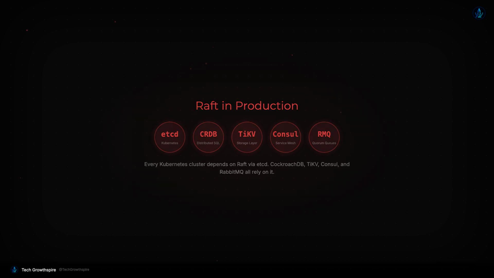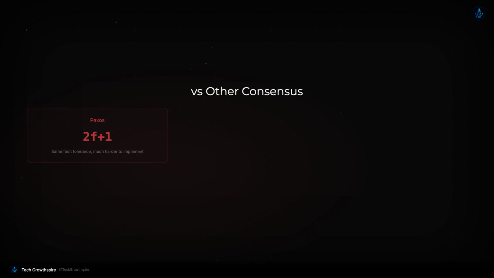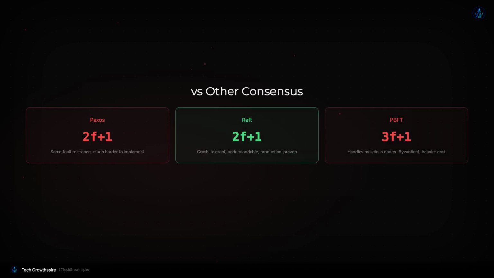Let's briefly compare Raft with other consensus approaches. Paxos is equivalent to Raft in terms of fault tolerance and performance, but significantly harder to understand and implement. Use Raft when you need a crash fault tolerance system and want something your team can reason about.